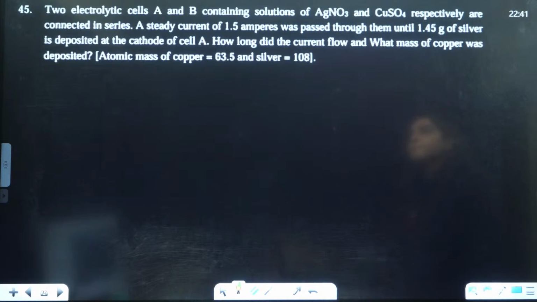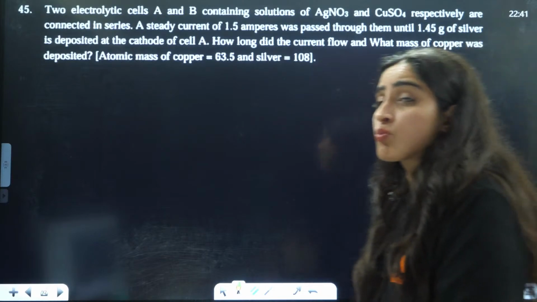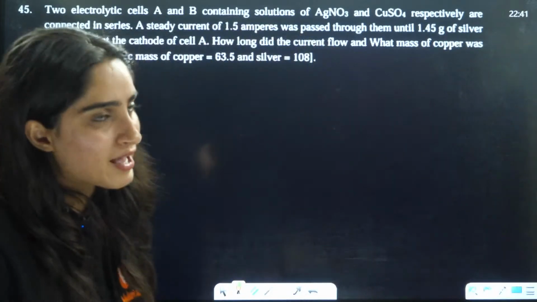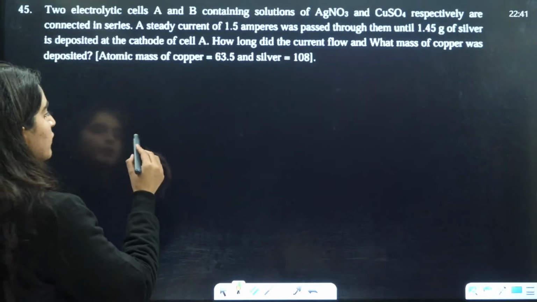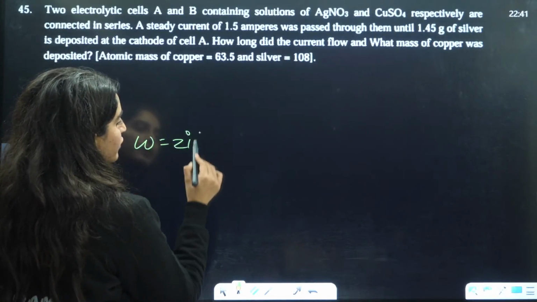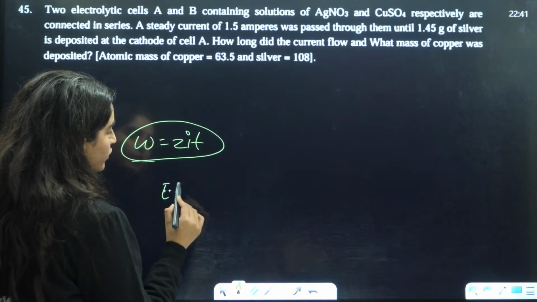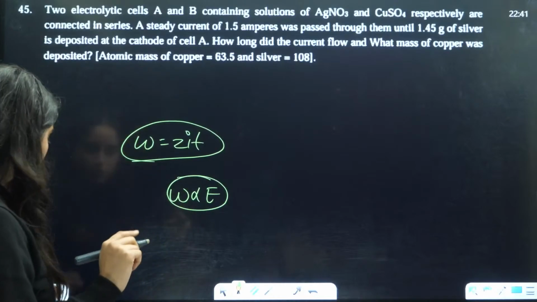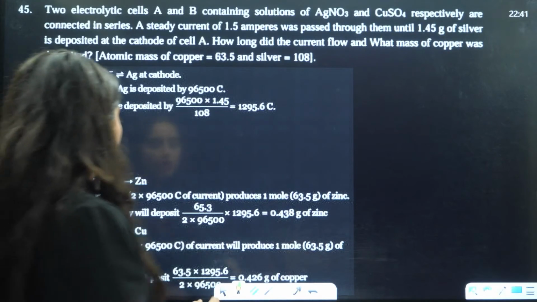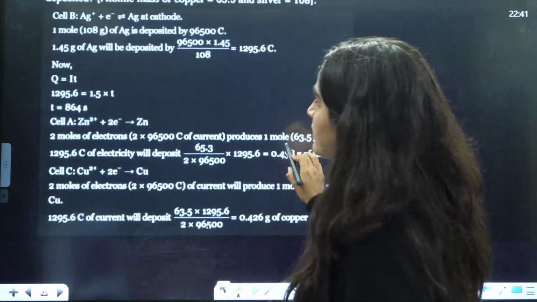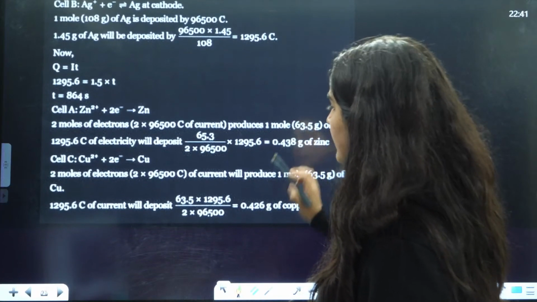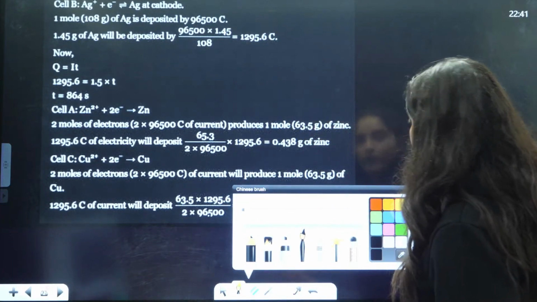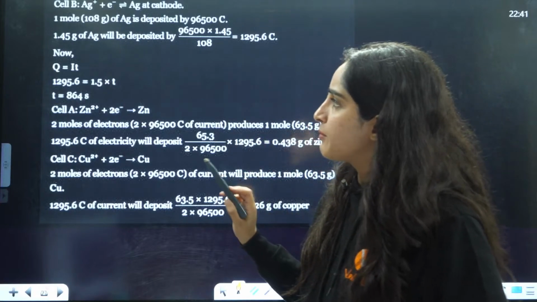Okay. So it uses both laws, Faraday's first law and Faraday's second law also. So W is equal to ZIT, that you have to use. Then you have to use W is directly proportional to E. These two things you have to use here. So if you talk about cell B, which has the silver electrode, here we are using W is equal to ZIT.